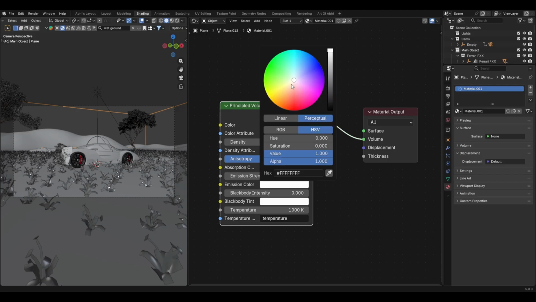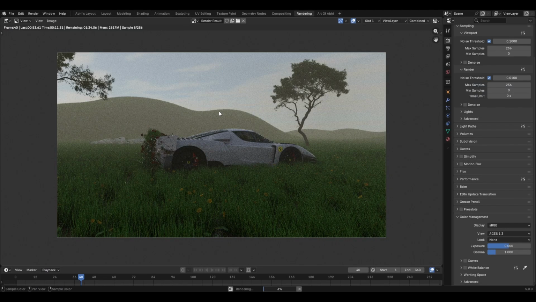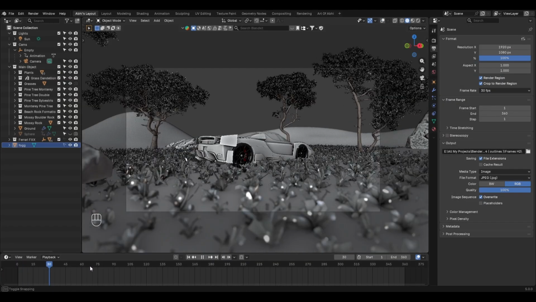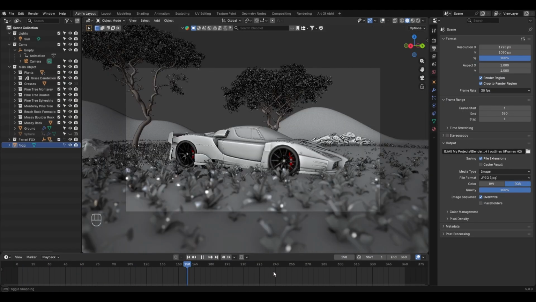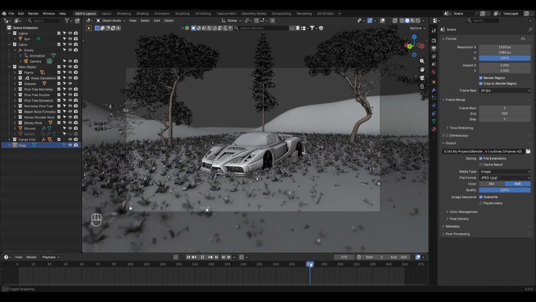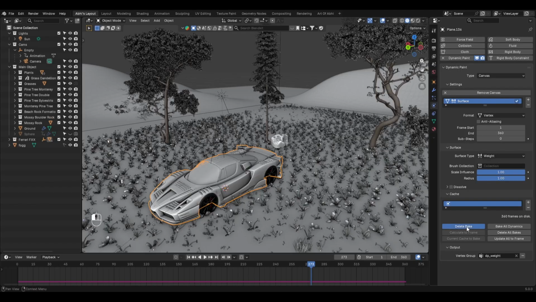Also change the emission color to slightly warm yellow tone, then hit the render again to see the progress so far. After that, I moved ahead and added some more trees and rocks into the scene, and this is the simple environment I created around our vehicle for this vegetation takeover effect. Now select the vehicle, go to Physics Properties tab and delete the previous bake. Then go back to frame 1 and click on bake again to bake the dynamic paint simulation.